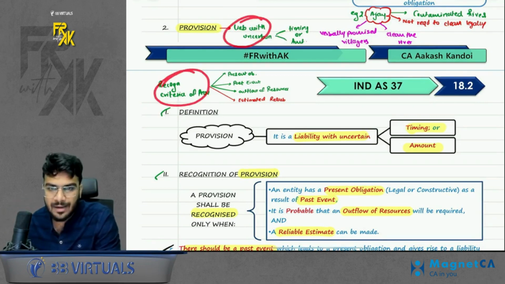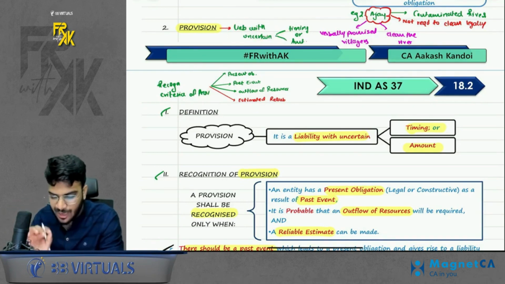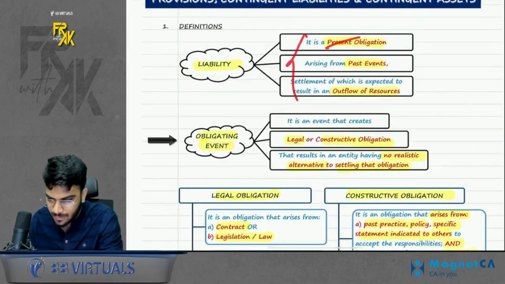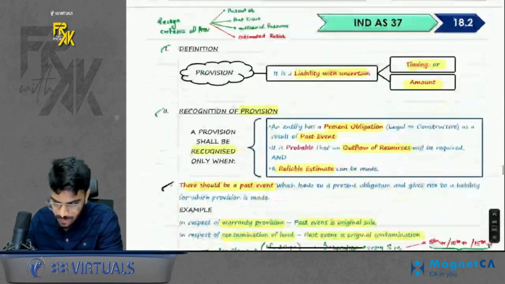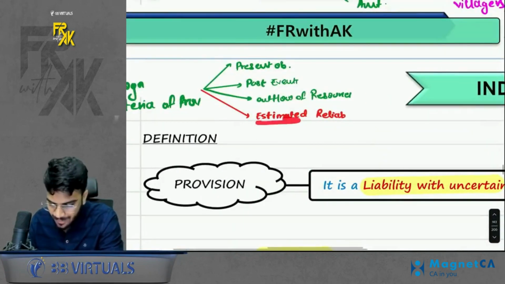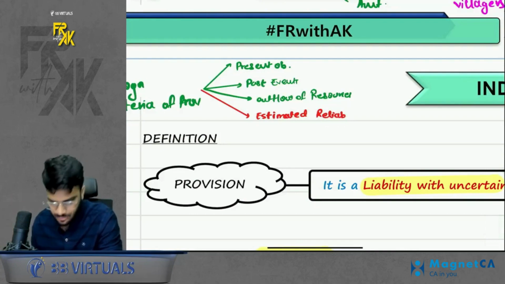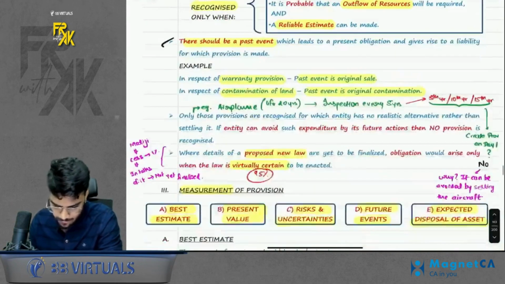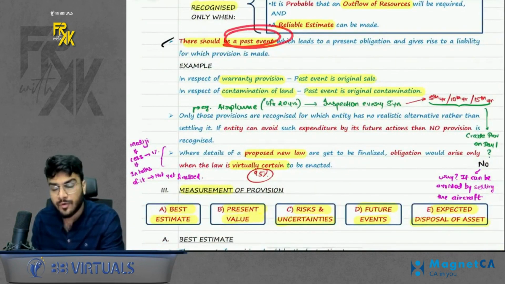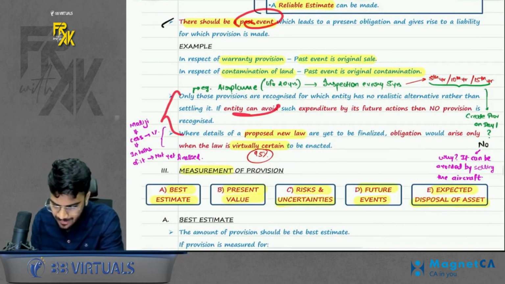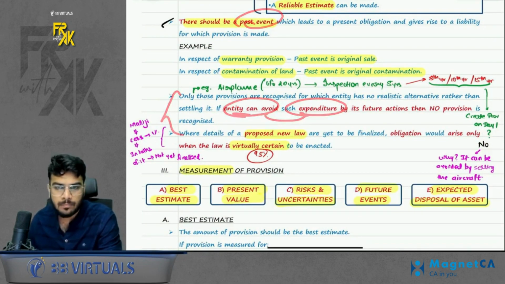Now, when do you recognize a provision? So, recognition criteria of provision is linked with the definition of liability. Remember the 3 points: present obligation, past event, outflow of resources. Just add that it needs to be reliably estimated. When estimation is involved, it becomes a provision. Do remember that part. Okay. Yes. Then for this also, for any provision to be booked, there should be a past event. Apart from this, if any expense is avoidable, you should not book its provision.